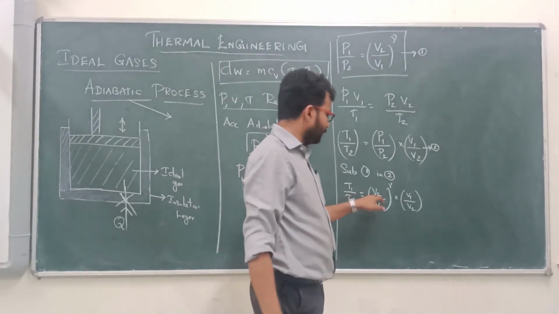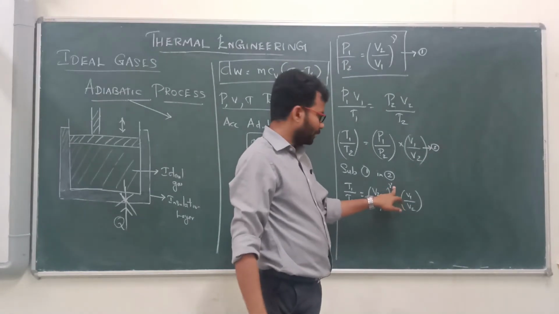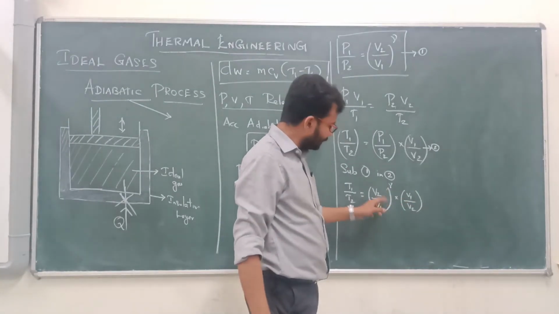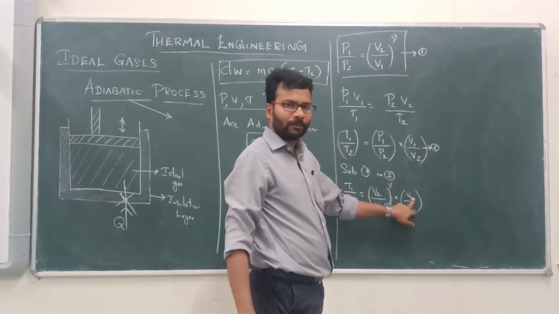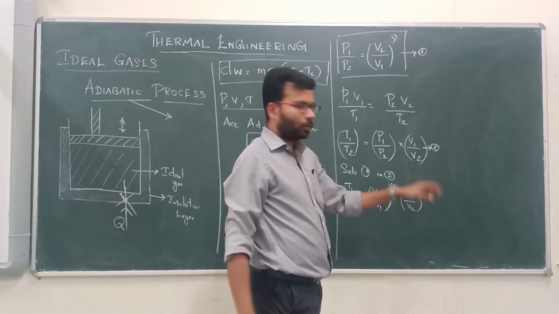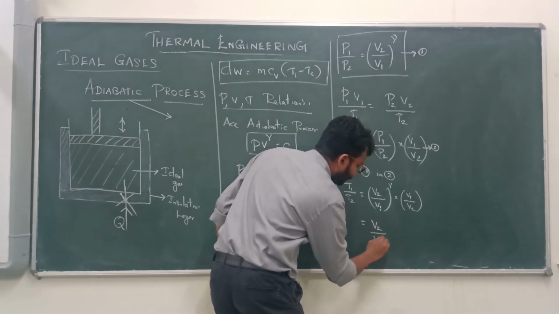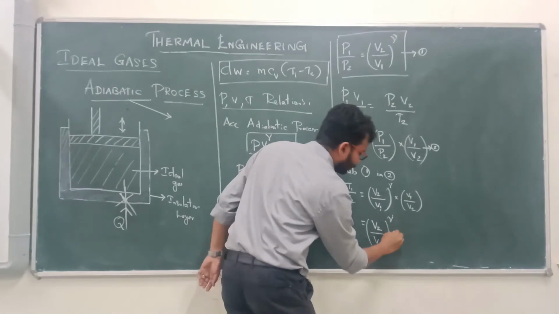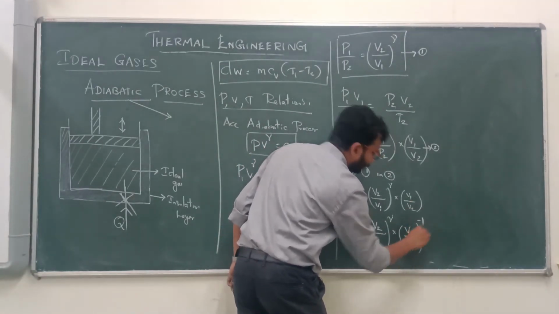Either you can interchange this fraction or that fraction. If you interchange the fraction, you put the power minus 1: V2 by V1 to the power minus 1.